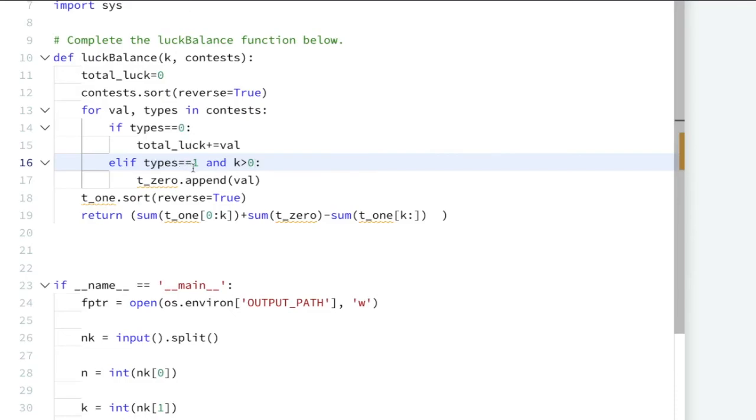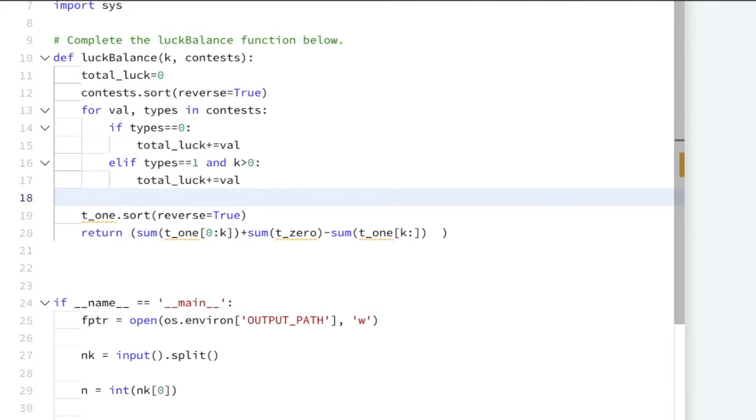If my type is 1 and the k value is greater than 0, what we have to do here is add in my total luck and decrease our k by 1. Means till the value of k we are adding in our total luck and decreasing the k by 1.